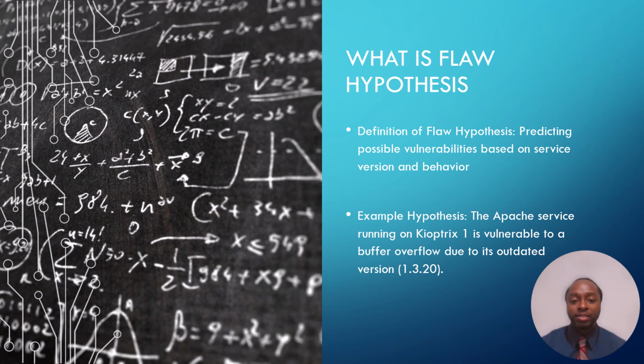The flaw hypothesis methodology is a way to predict what vulnerabilities may exist in a system. Based on the service versions and what I've learned about these versions, I hypothesize that the Apache 1.3.20 web server is vulnerable to a buffer overflow, which could allow an attacker to execute arbitrary code.